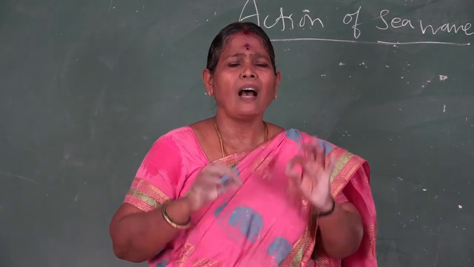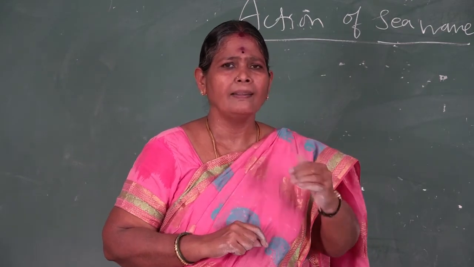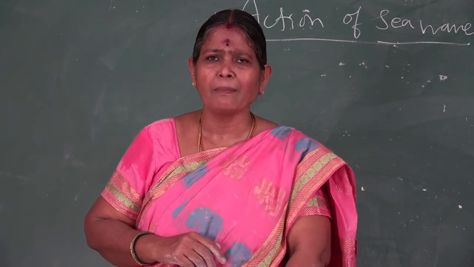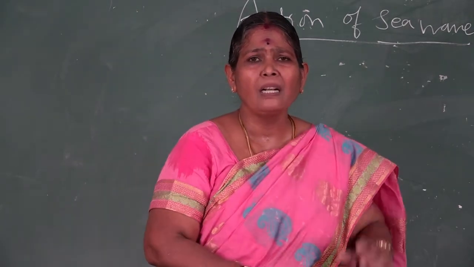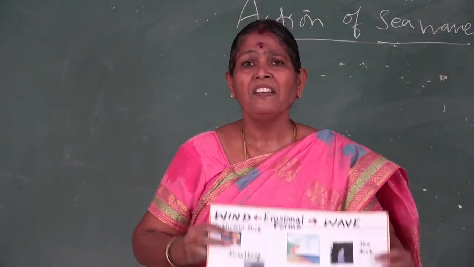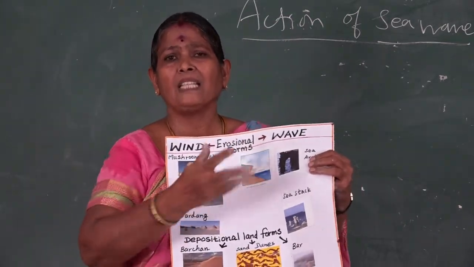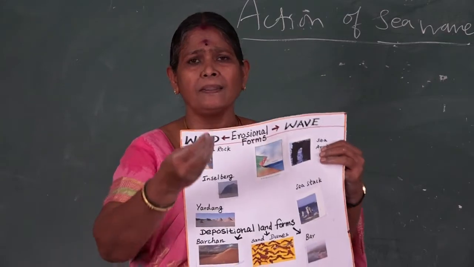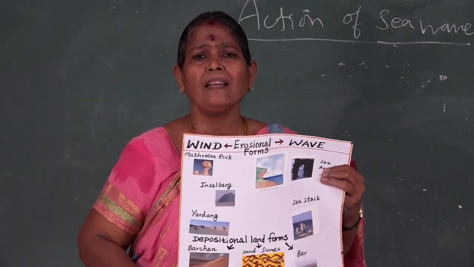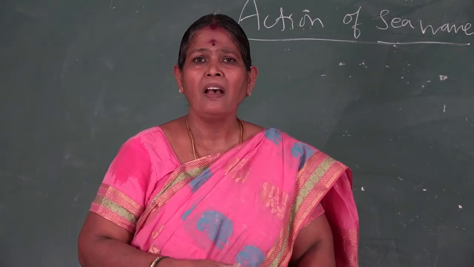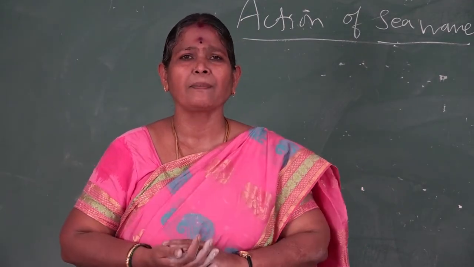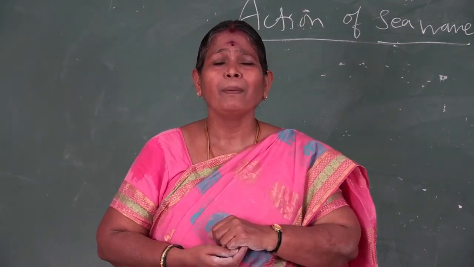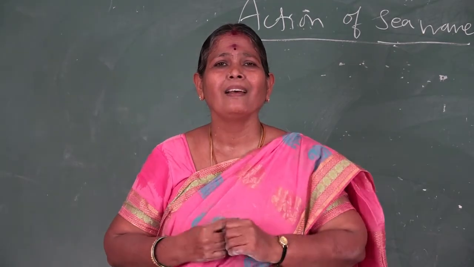Not only for examination purposes, every lesson is life oriented. We should always keep one eye on nature, because we know they say God is one, but here you have to remember God is two: one is the visible God, another is the invisible God. The visible God is nature: mountains, plateaus, valleys, fjords, deltas, estuaries. These are all the visible God, because we cannot create them. And the other one is the invisible God.